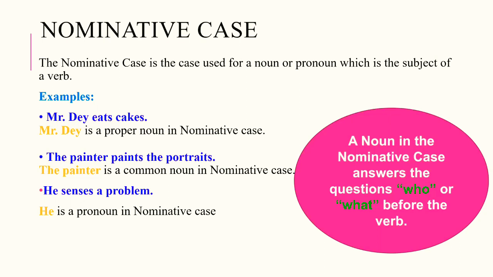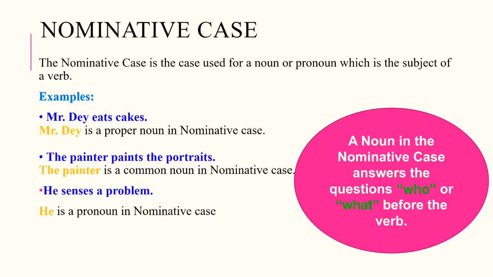Nominative case. The nominative case is the case used for a noun or pronoun which is the subject of a verb. Example, Mr. Dey eats cakes. Mr. Dey is a proper noun in nominative case. Next, the painter paints the portraits. Here, the painter is a common noun in nominative case.